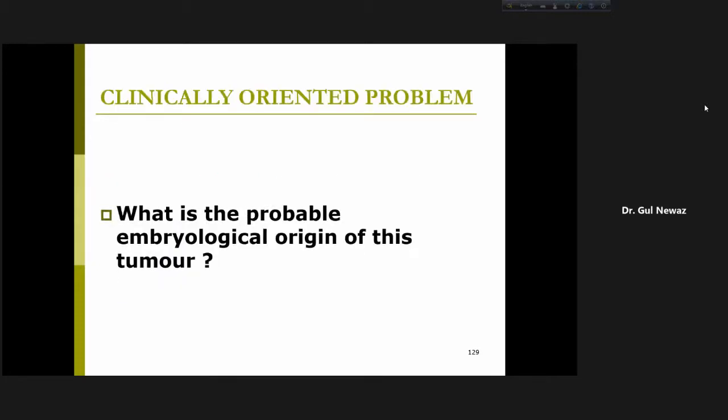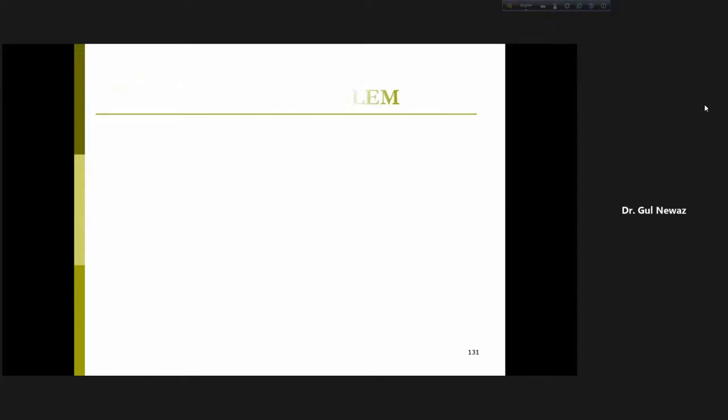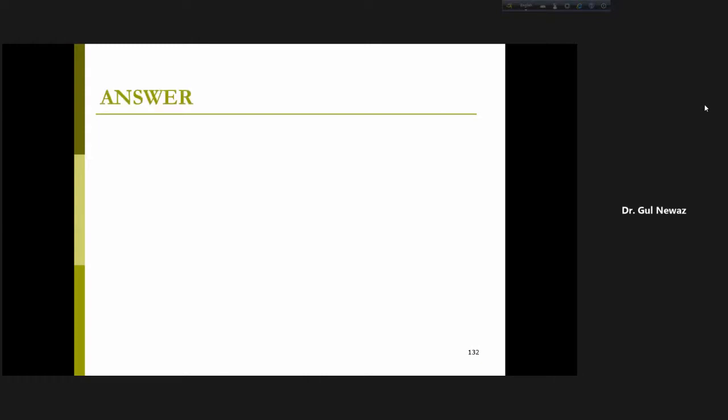So what is the probable embryological origin of this tumor? If I ask why this happened, what is the probable embryological origin? We can also ask another question: explain why these tumors often contain various types of tissues derived from all 3 germ layers. Because they have come from epiblast, and we know that epiblast is the source of all the 3 germ layers. Answer should be like this. Does an infant's sex make him or her more susceptible to the development of one of these tumors? Yes, females are more affected.